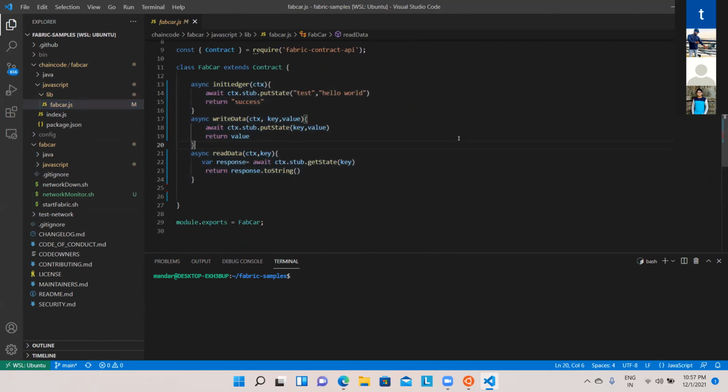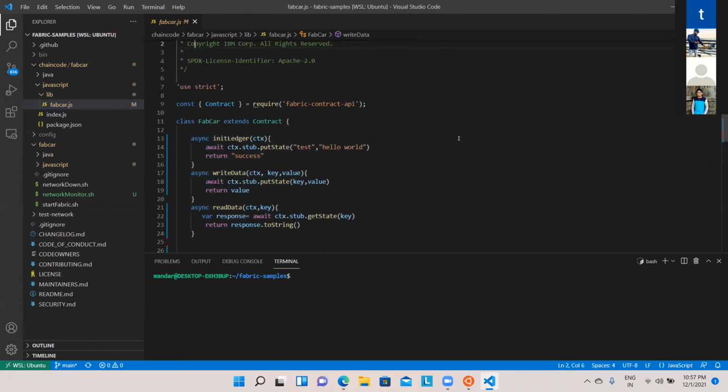So if I open this, of course, this is not the file which you people are having. You will have one file which contains a lot of code. But right now, this is a file which contains one class which is going to extend Contract. This is a predefined class known to, let's say, Fabric. And there is one method called initLedger, which takes into account the context.